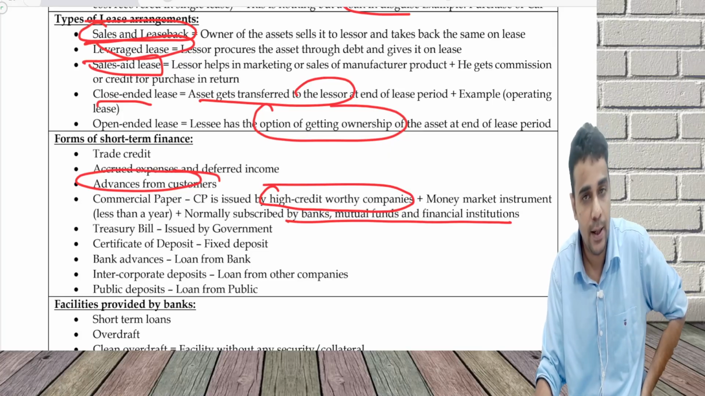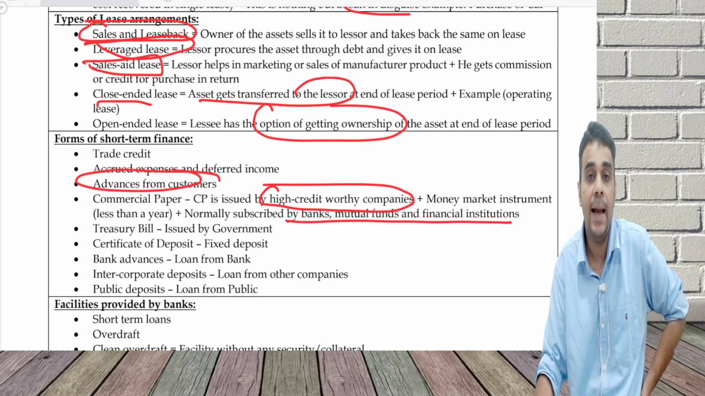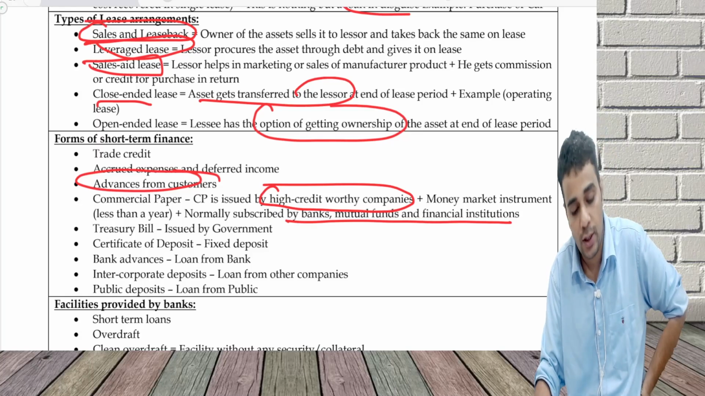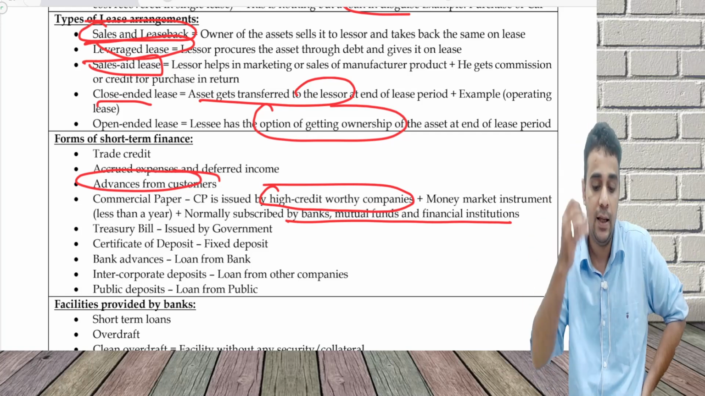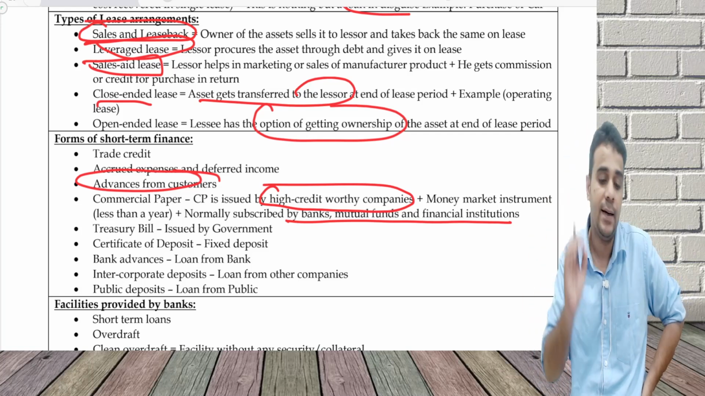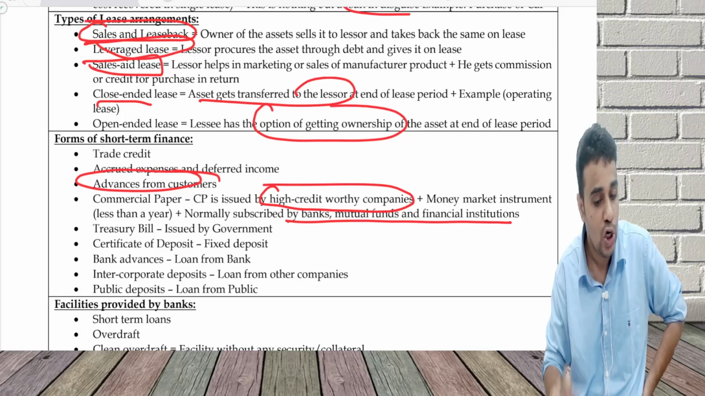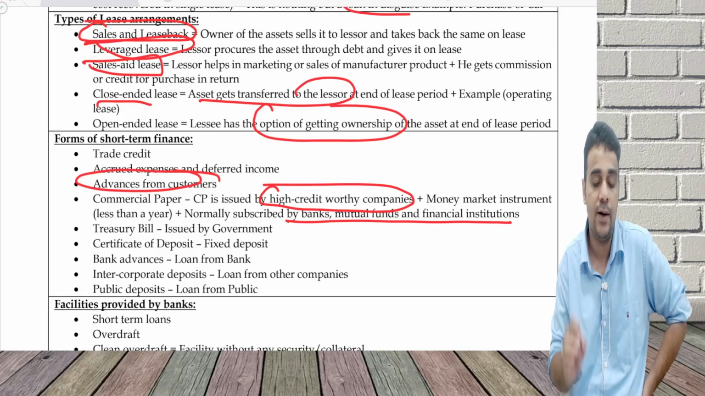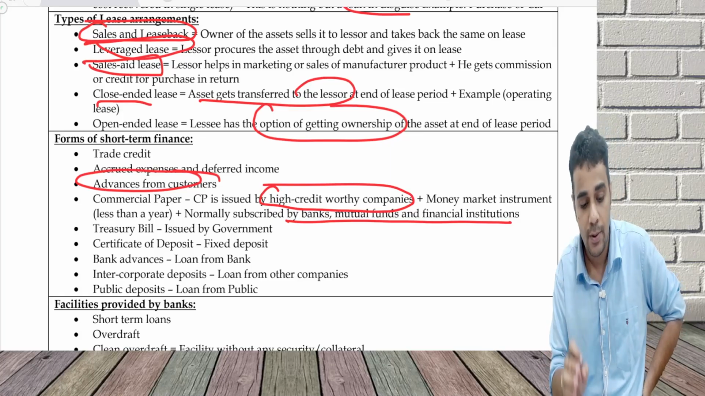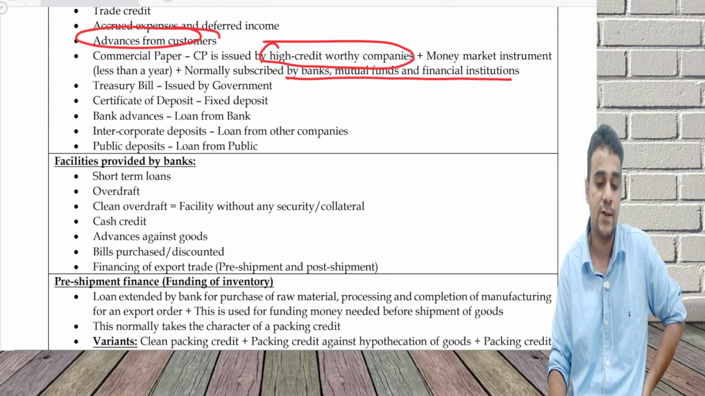Treasury bill is issued by government. Certificate of deposit is nothing but a fixed deposit. Bank advances, which are short-term loans from bank. Intercorporate deposit means I take money from other companies, and public deposit, which is a loan from the public. These are the various forms in which I can raise my short-term finance: trade credit, outstanding expenses, income received in advance, advance from customer, commercial paper, treasury bills, certificate of deposit, bank advances, intercorporate deposit, and public deposit.